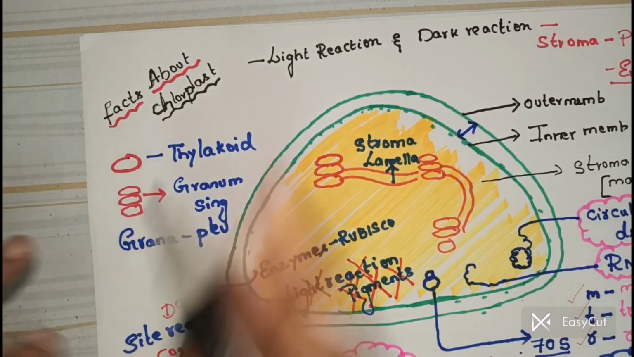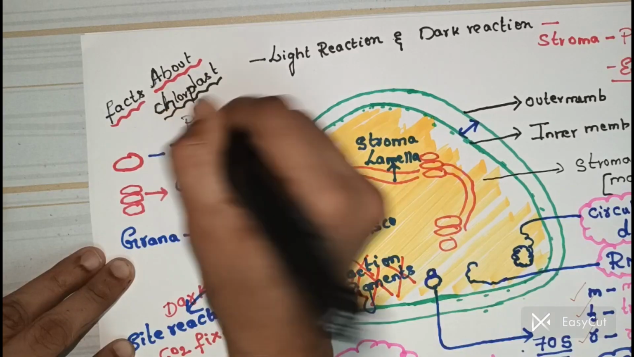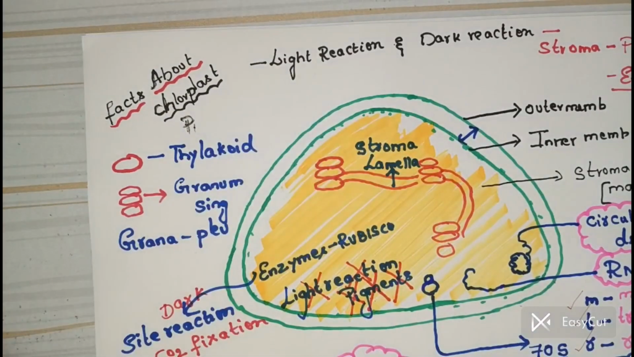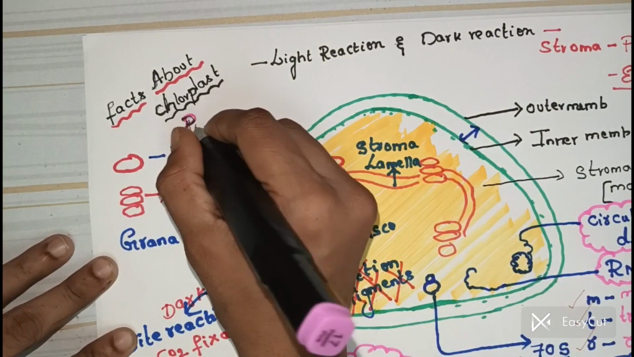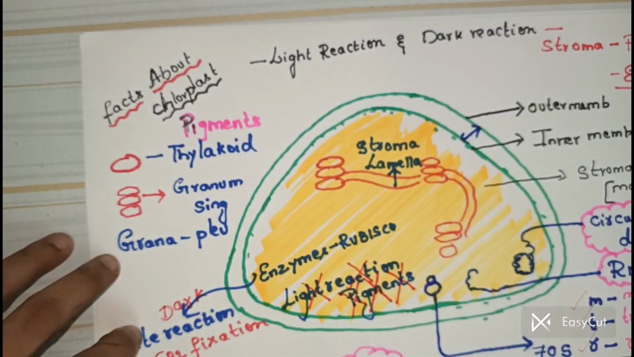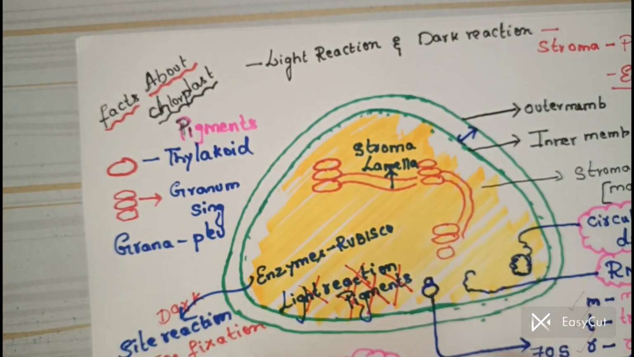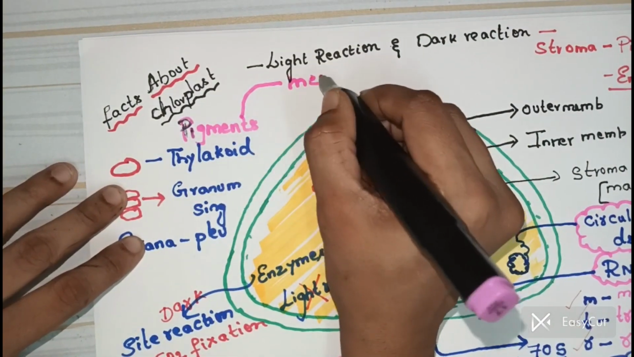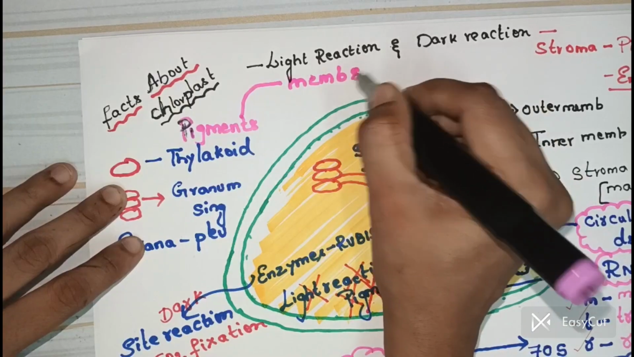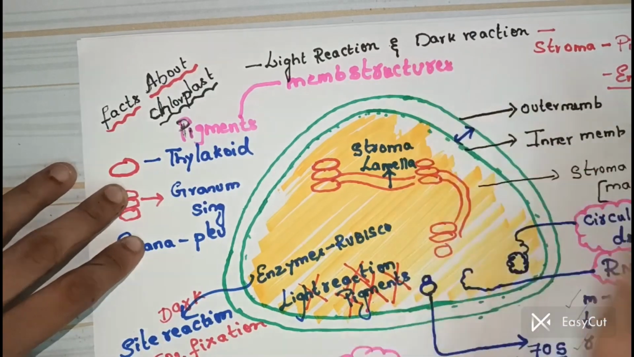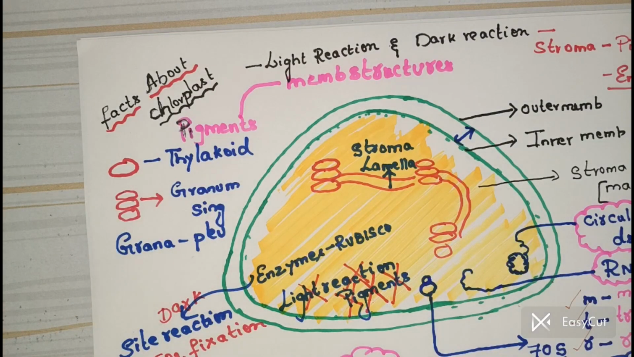Where are the photosynthetic pigments present? Let me write here. The photosynthetic pigments, are they present in the matrix? No, they are not going to be present in the matrix. The photosynthetic pigments are present in the membranous structures. What is your answer? The pigments are present only in the membranous structure.